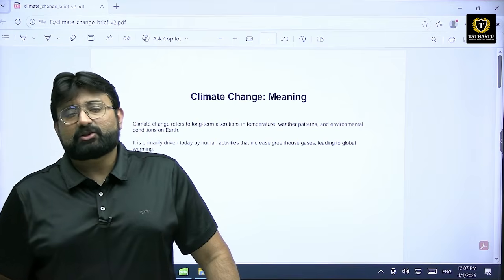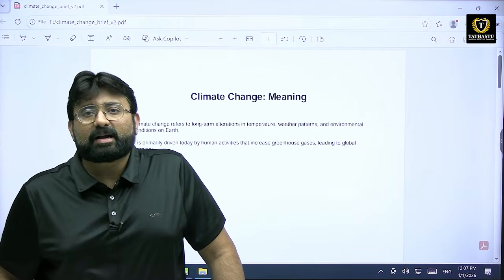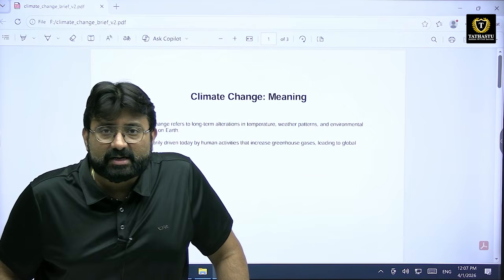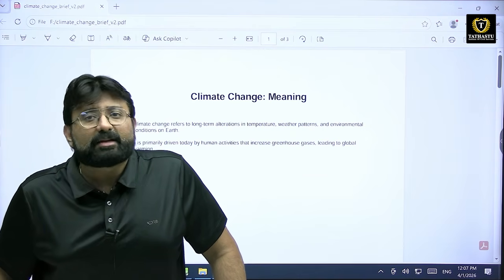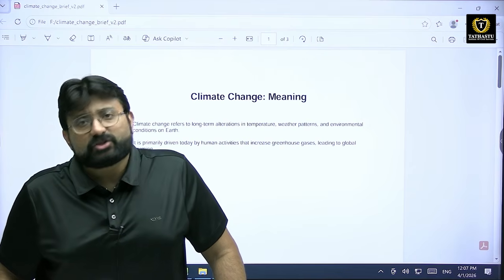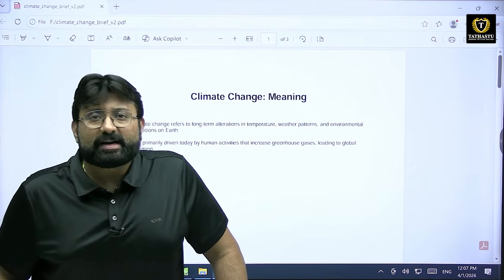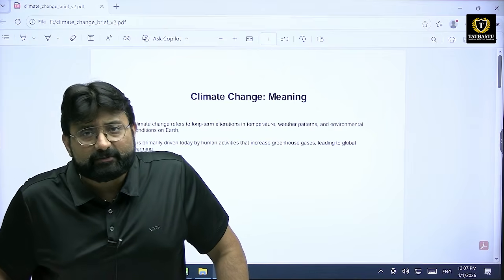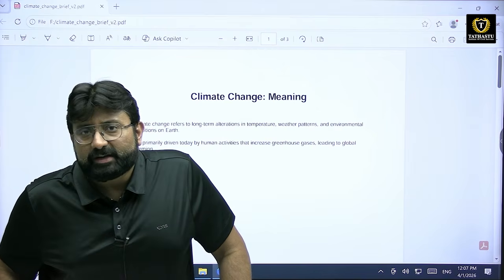that is climate change. Climate change is defined as a phenomenon in which temperature changes are taking place on Earth, weather changes are taking place on the Earth, and the overall environment of the Earth is changing. If you are experiencing warmer winters, if you are experiencing colder summers, then my friends, your region is experiencing the climate change that we are talking about.